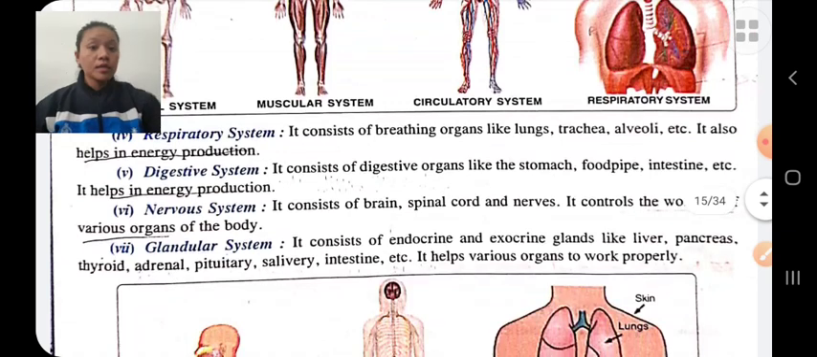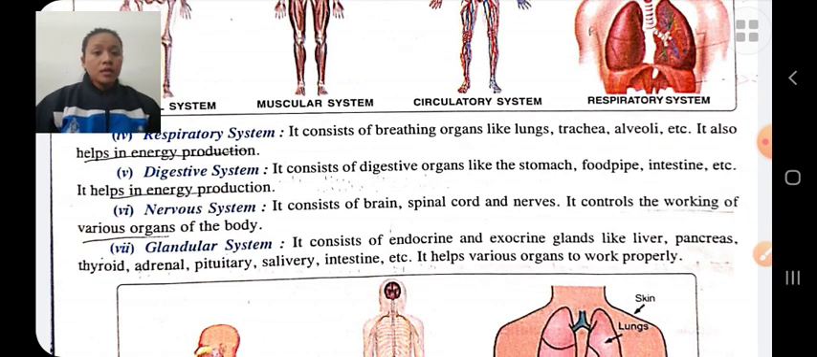Glandular system. The glandular system helps various organs to work properly. It consists of endocrine glands and exocrine glands like the liver, pancreas, thyroid, etc. It helps other organs to work properly.